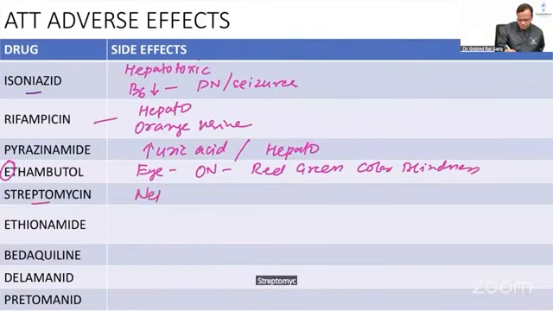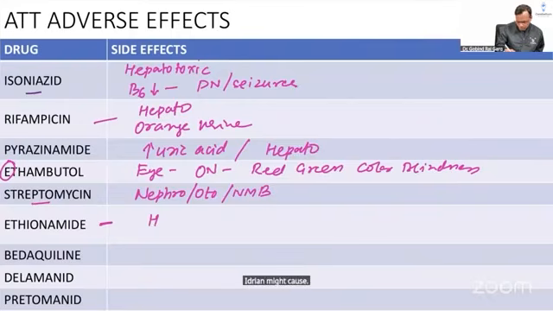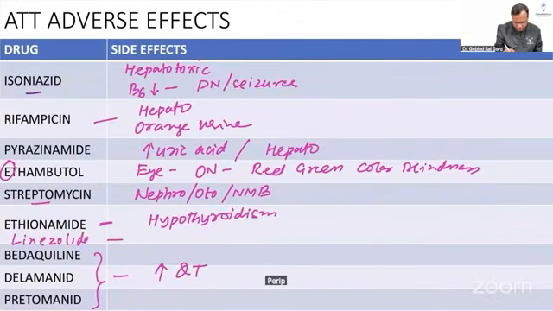Streptomycin is nephrotoxic, ototoxic, and causes neuromuscular blockade. Ethionamide causes hypothyroidism. All three cause QT prolongation. Clear? So these are the important adverse effects of anti-tubercular drugs. Okay. Just add linezolid, peripheral neuropathy.